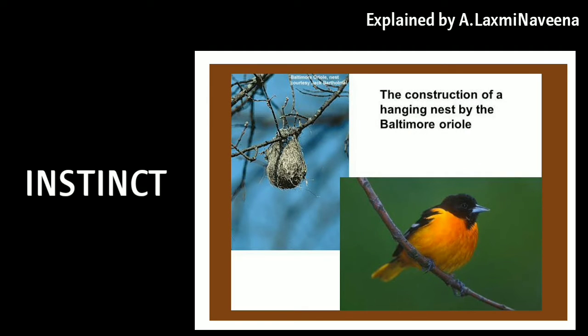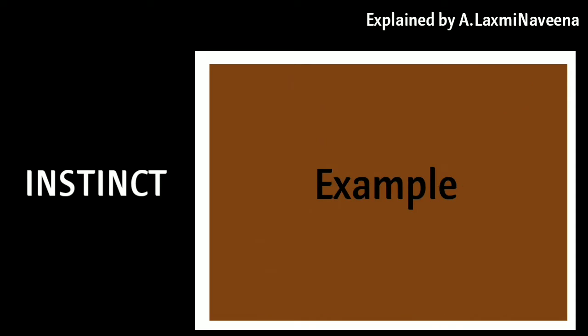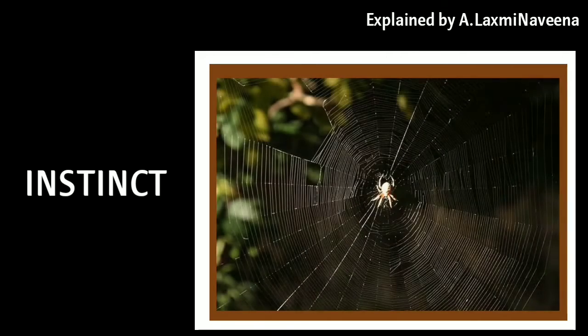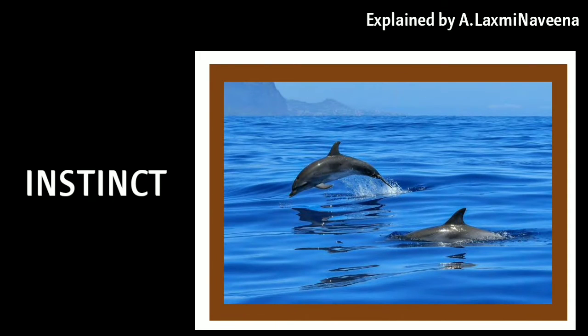The simplest example of an instinct behavior is a fixed action pattern. Innate behavior occurs naturally in all members of a species. For innate behavior to occur, it just needs a particular stimulus to trigger it. Examples of innate behaviors are web making in spiders, nest building in birds, swimming in dolphins and other aquatic species.